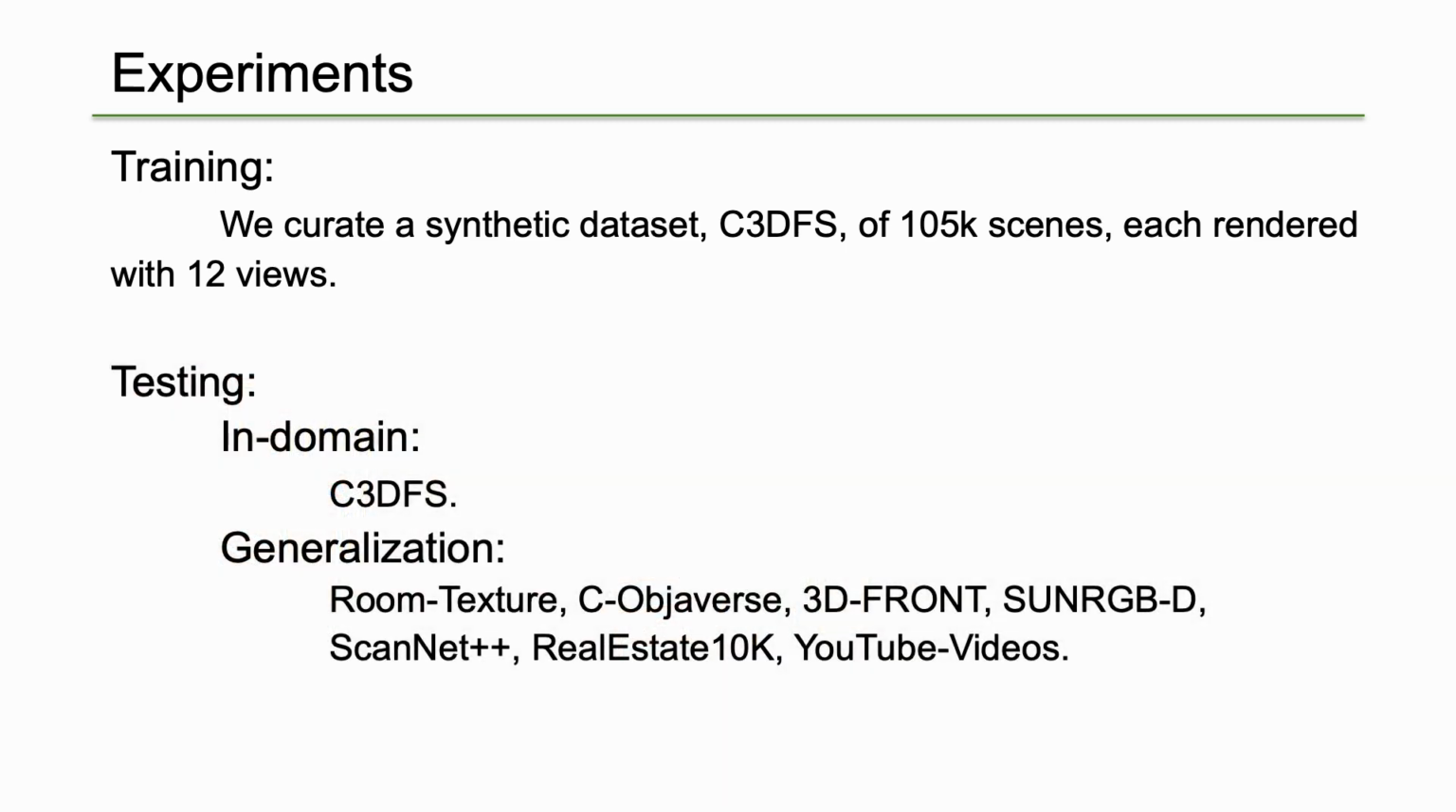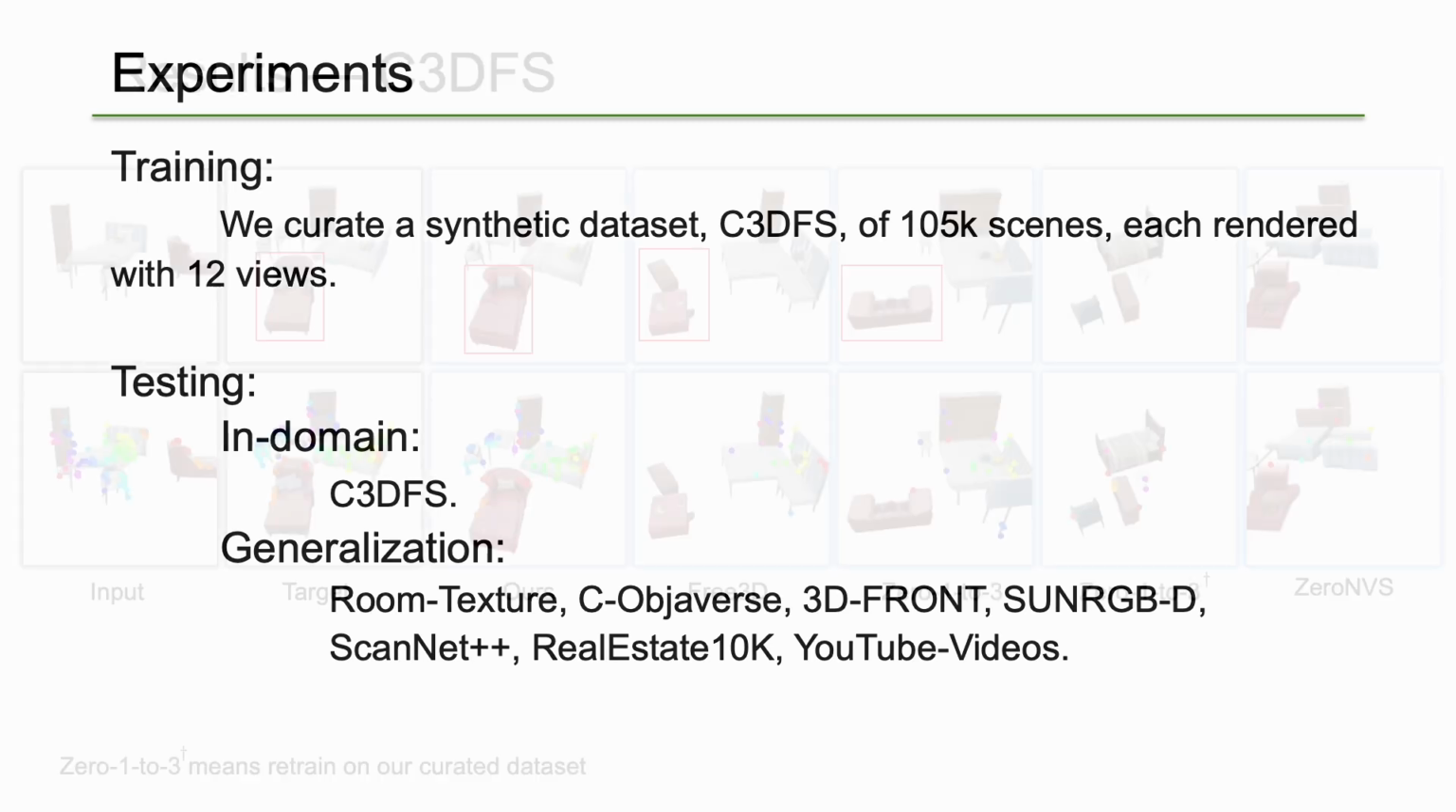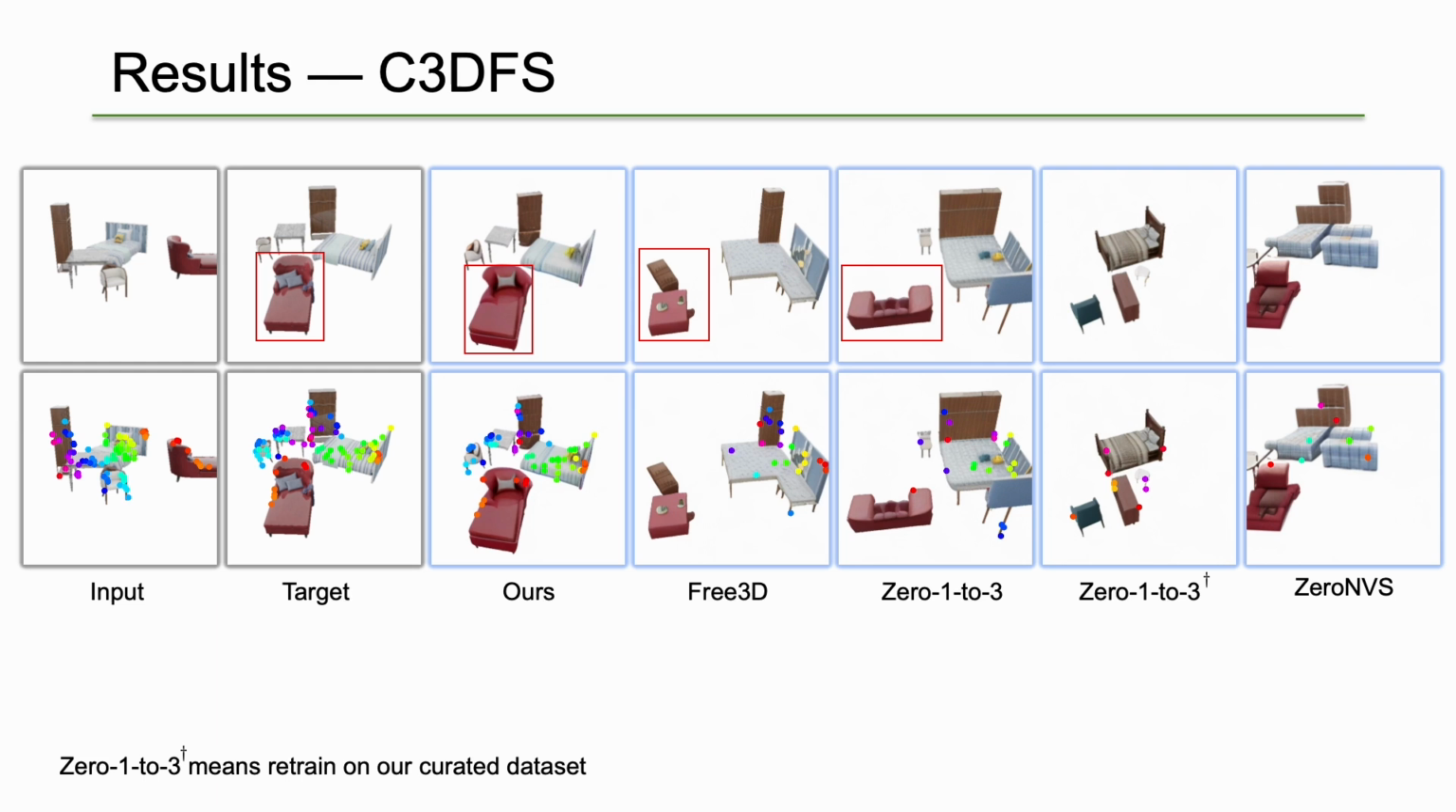Apart from testing our model on the in-domain dataset C3DFS, we also perform generalization tests to unseen datasets and images, including room texture Objaverse, 3D Front, Sun RGBD, ScanNet++, Real Estate 10K, and YouTube video images. Our method generates plausible novel views, surpassing baselines regarding object placement, shape, and appearance.